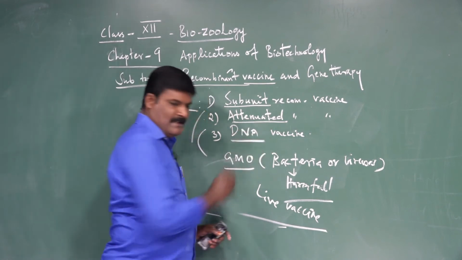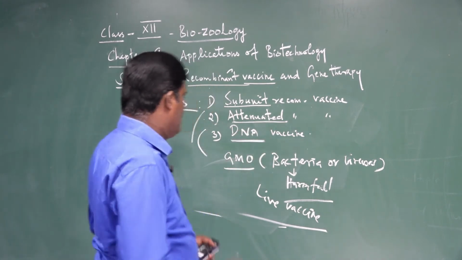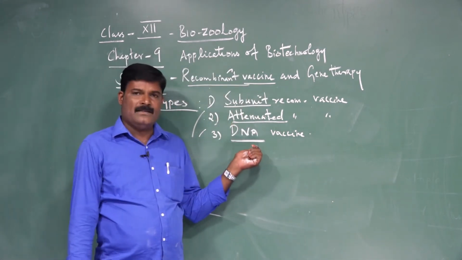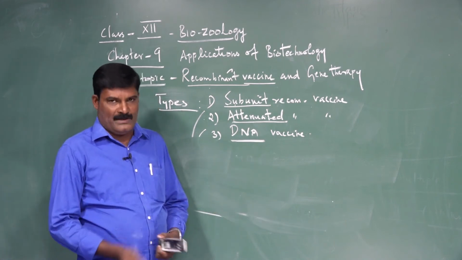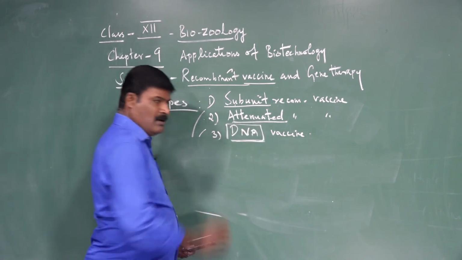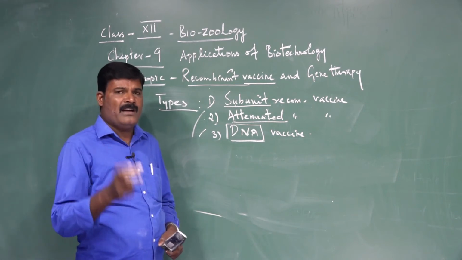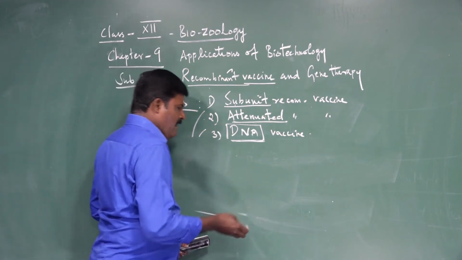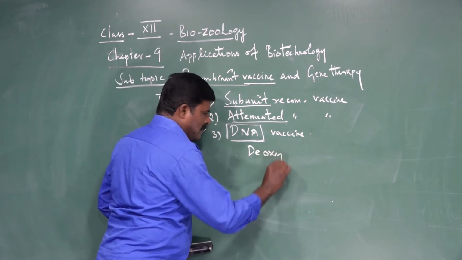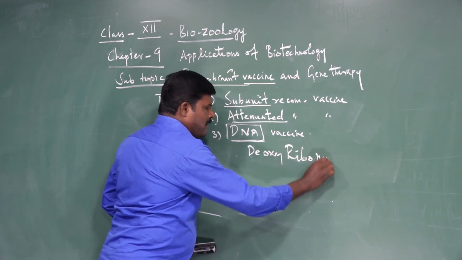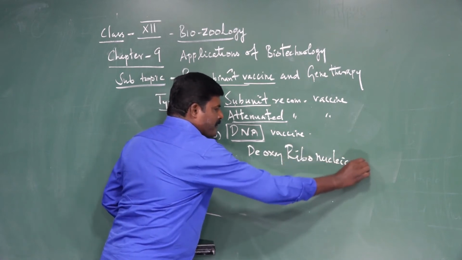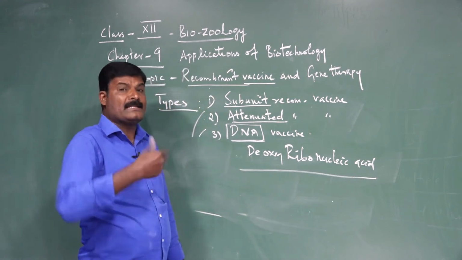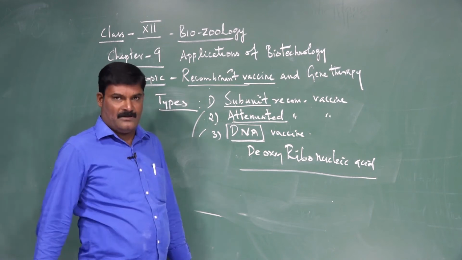What is a DNA vaccine? The third type of vaccine is genetic immunization by using DNA molecules. So directly the DNA molecule. DNA means what? It is the genetic material of all organisms, deoxyribonucleic acid. This is DNA, a nucleic acid. It is a genetic material. Directly the DNA molecule is inserted into the body to produce immunity.